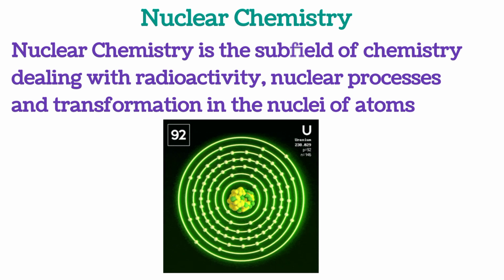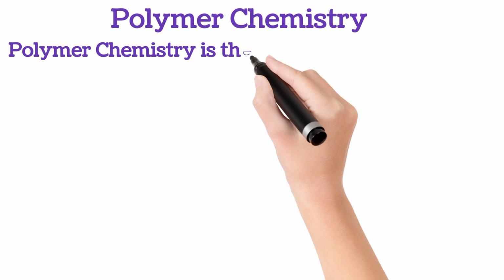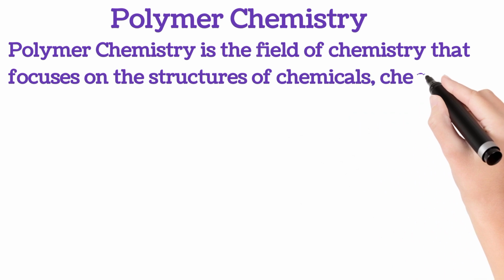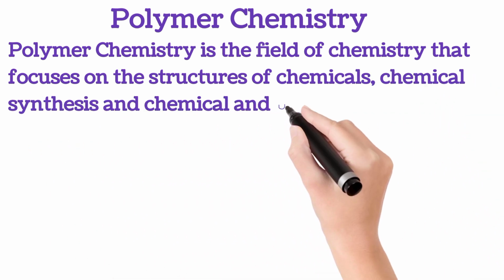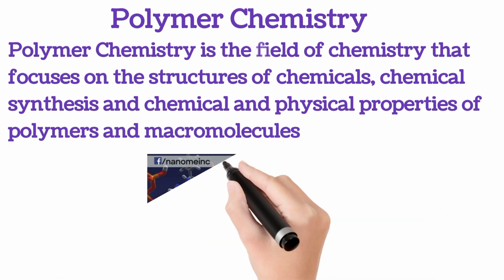that uses the application of nuclear chemistry in treatment and disease diagnosis, like X-ray, because radioactive substances are substances that usually emit radiation. Those radiations emitted by nuclear compounds or nuclear elements come through the process of radioactivity. So nuclear chemists exploit the advantage of those radiations emitted by radioactive substances in treatment and disease diagnosis. And then the next thing is polymer chemistry, the field of chemistry that focuses on the structures of chemicals, chemical synthesis, and chemical and physical processes of polymers and macromolecules.